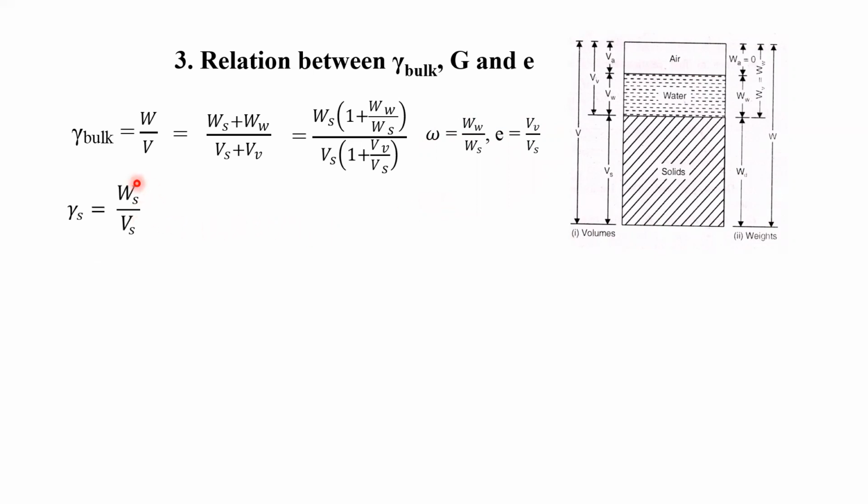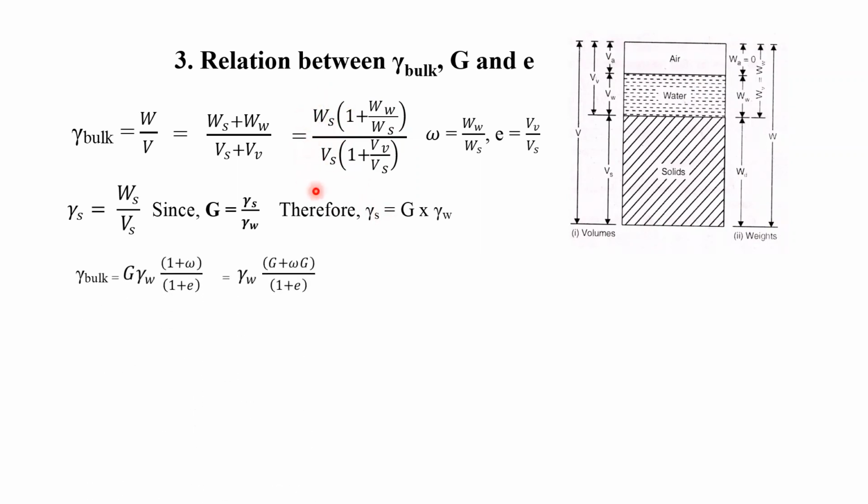Now the density of solid is the weight of solid by volume of solid. And this also we know, the specific gravity we can write as density of solid by density of water. So density of solid is equal to G into gamma W. You can see here in this equation, Ws by Vs is nothing but gamma S. So in place of gamma S, we can write G gamma W. Here you can see we have written G gamma W in place of Ws by Vs, that is nothing but the density of solid.